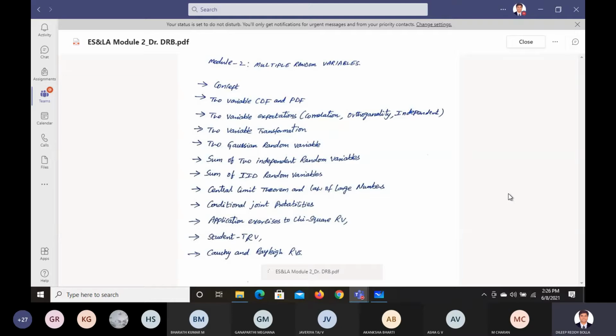It's taking some time to load. Meanwhile, any questions or queries, please ask. We'll begin with the problem on page number 16 and try to understand it easily. Instead of writing it, we can have a discussion over that, and we can go to conditional joint probability. Conditional joint probability is not discussed yet, right?